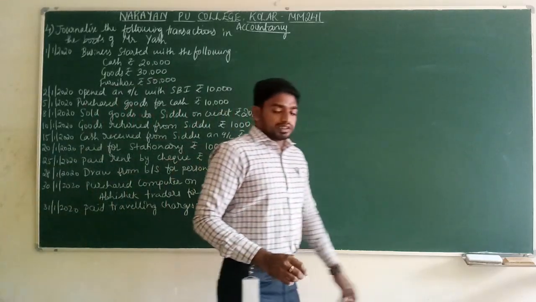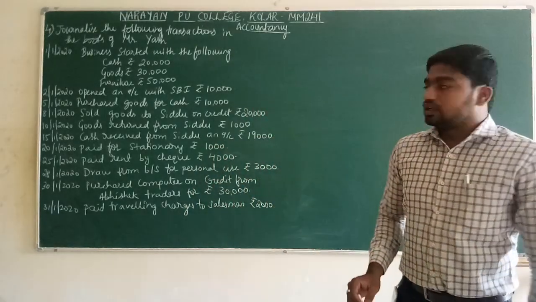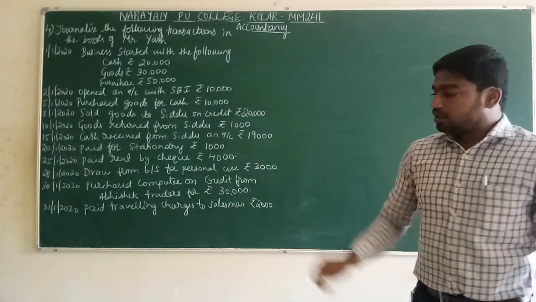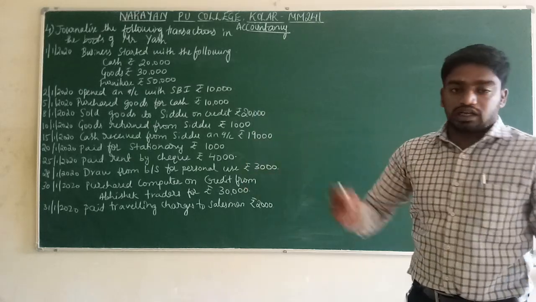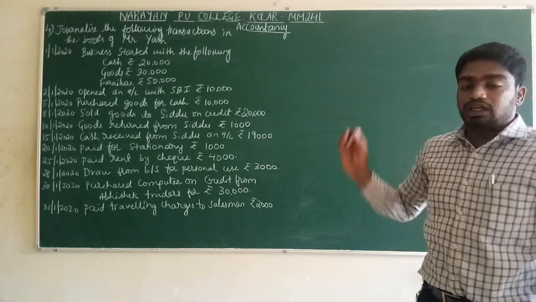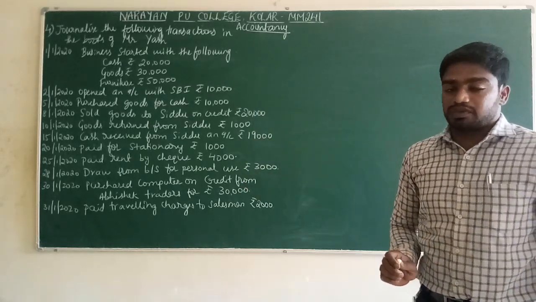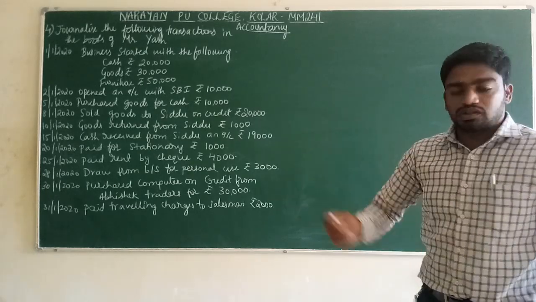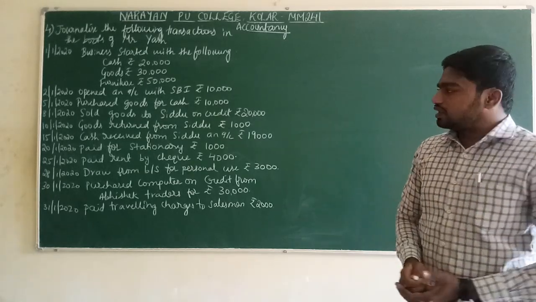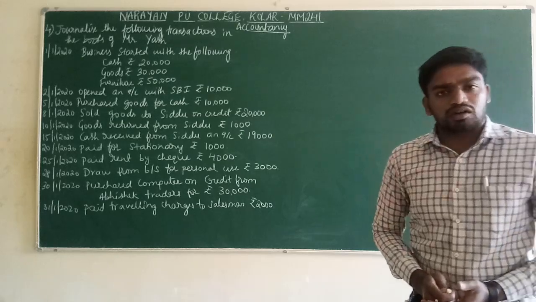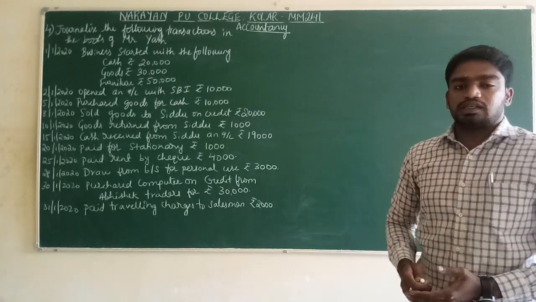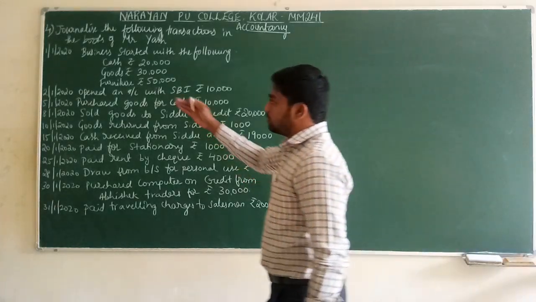These are the transactions which he has given in the books of Mr. Yash. By taking the help of these transactions, we have to pass the journal entries in the books of Mr. Yash. Let us see what those transactions are. Has he given these transactions in chronological order? Yes, he has given the transactions in chronological order.